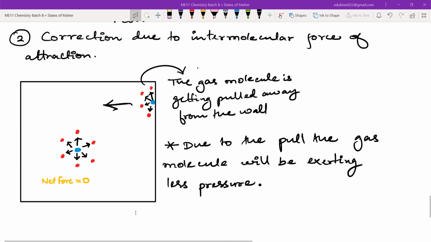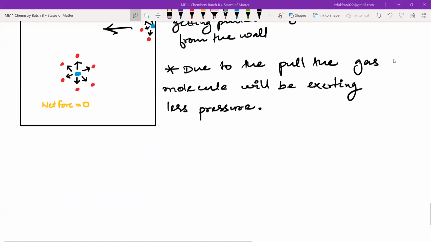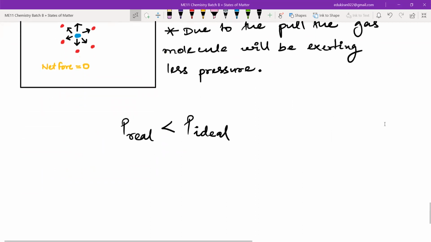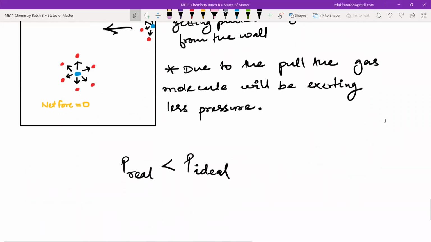Now, let us see what type of correction we can do. The real pressure is lower than the ideal pressure. Yes or no? The real pressure is less than the ideal pressure.